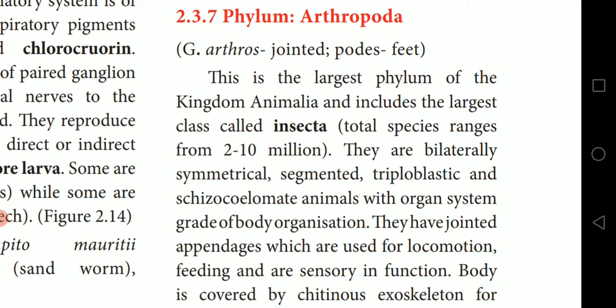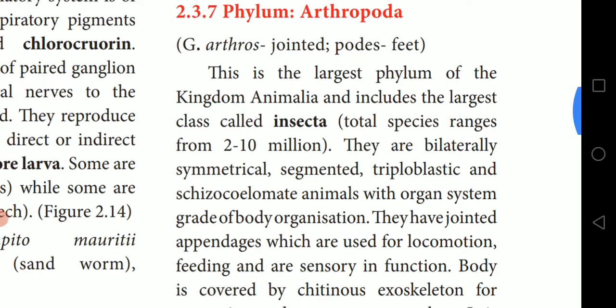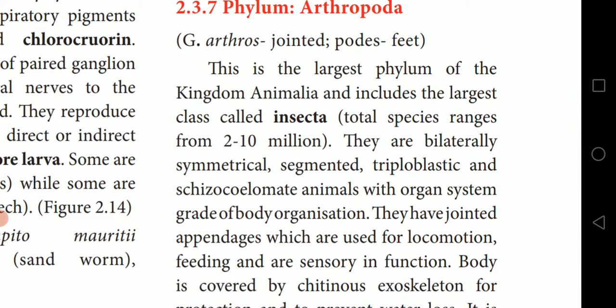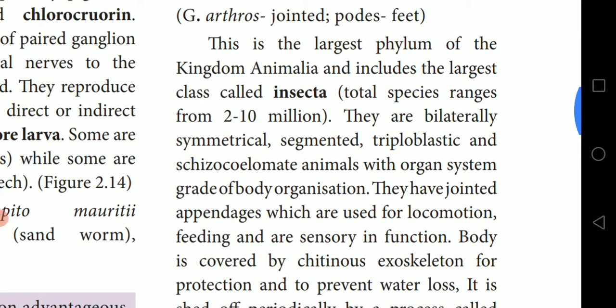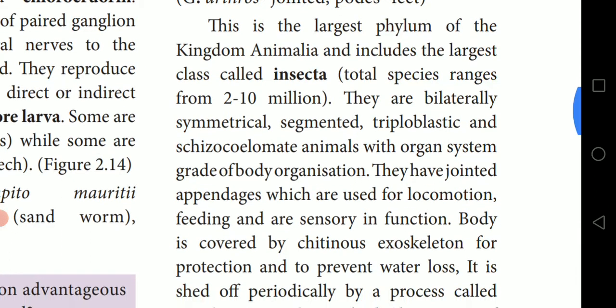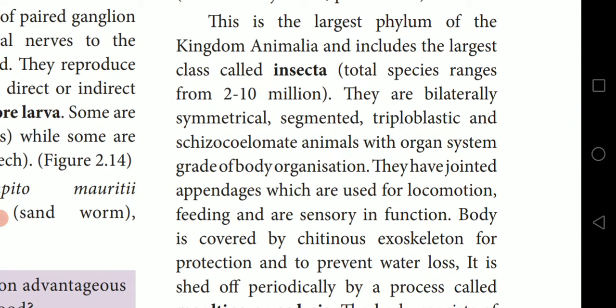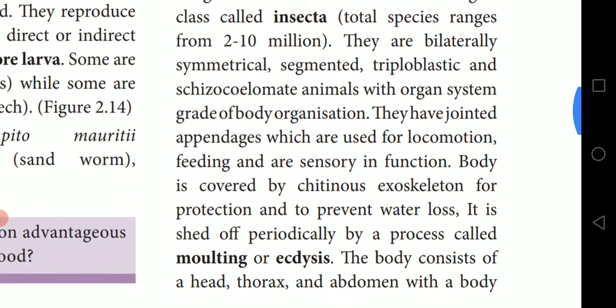The next topic is phylum Arthropoda. It's a Greek word: arthros means jointed, podas means feet. This is the largest phylum of the kingdom Animalia. One word they'll ask you: which one is the largest phylum? Arthropoda is the largest phylum and includes the largest class, called Insecta.